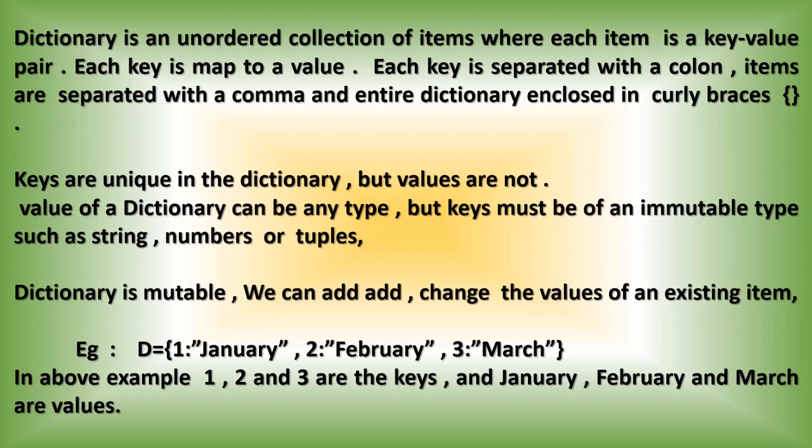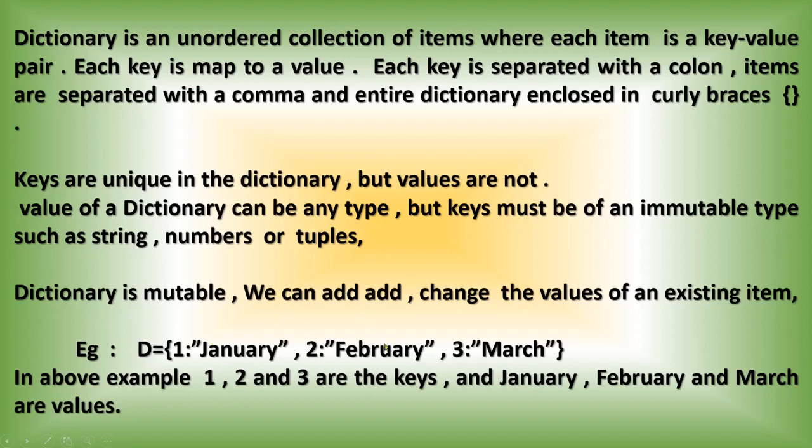I'll give you one example, written over there. D equal to, and as I told you, in a dictionary each element is a key value pair, with key and value separated by a colon. D is the dictionary, and the first element is 1 colon January, where 1 is the key and January is the value.